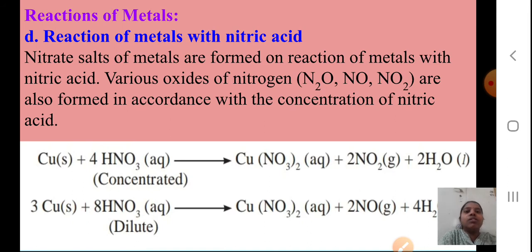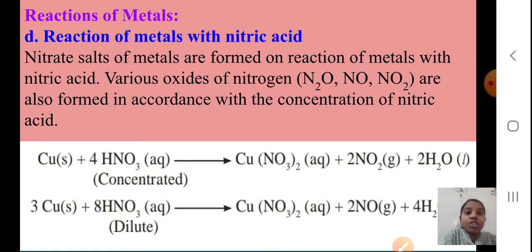Okay students, so you are going to learn this again. You have to practice the reactions, then you can answer. In the first reaction you took concentrated nitric acid. Now in the next reaction, you have 3Cu plus 8HNO3, which we are taking as dilute.